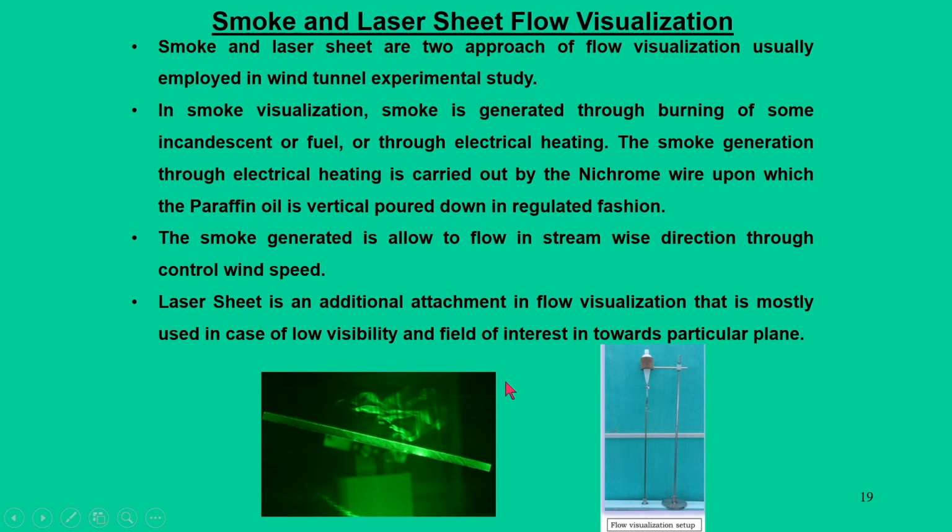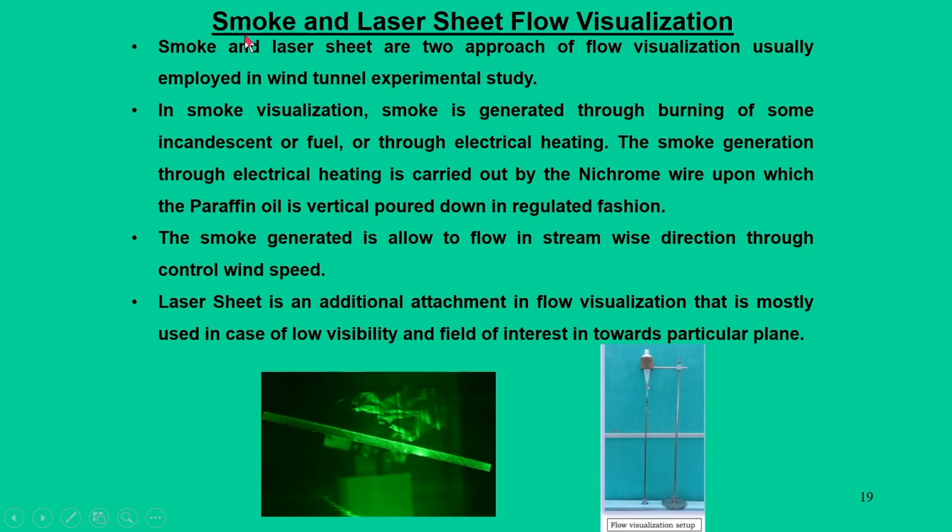The next segment of the instrumentation is smoke and laser sheet visualizations. While talking about flow visualization in classical fluid mechanics terms, we might have known about streak lines, path lines, and streamlines. Streamlines are theoretical lines in which a tangent drawn gives the direction of the flow velocity. But in reality, in the experimental sense, we need some kind of lines, either path lines or streak lines, to study the direction of the wind velocity in the tunnel.